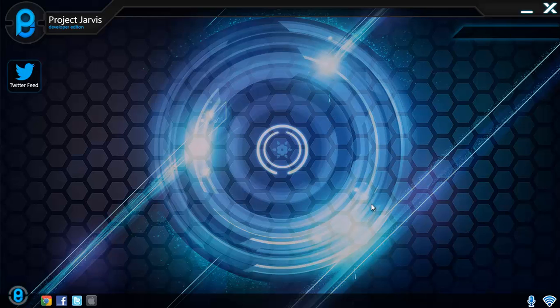If you look at the taskbar, we have support for common social networks such as Twitter and Facebook, and more will be added in the future. We also have an option to launch Google.com and Apple's official Siri webpage to show you who Jarvis's competitors are. To open these pages, simply click on any one of them.